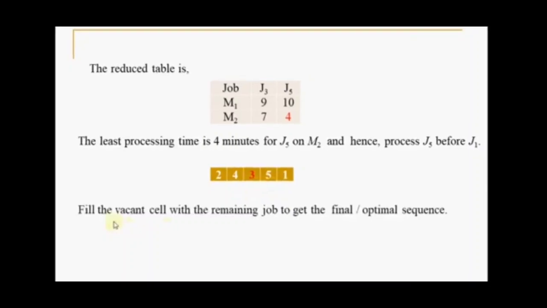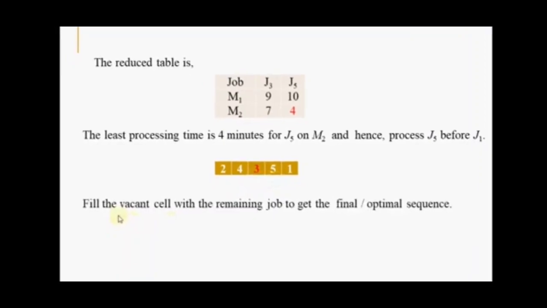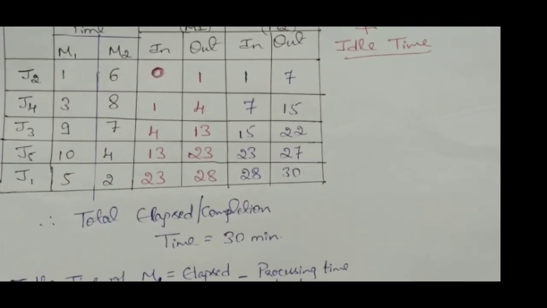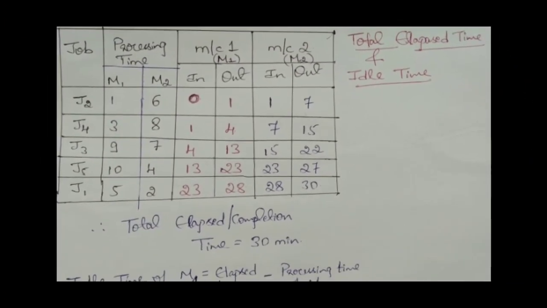Now this is finished. Until this we have learned how to do the sequencing. Once you have done the sequencing, in this sequence itself all the jobs are loaded into both machines M1 and M2, and processed. Now we'll look into finding the total elapsed time and the idle time. In the question they asked you to find the total elapsed time. It is nothing but the total completion of all the jobs on all the machines.